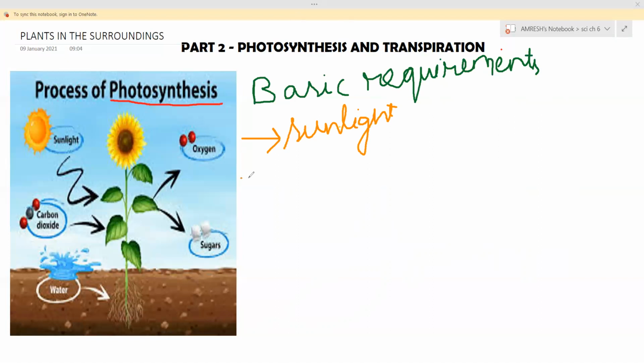Sunlight, carbon dioxide. I'm writing CO2. You understand it is carbon dioxide. Here you can see the spelling of carbon dioxide. We say it CO2, and water. These three are the basic requirements of a plant to undergo the process of photosynthesis. And also you can add chlorophyll. I will tell you why this chlorophyll is so important.